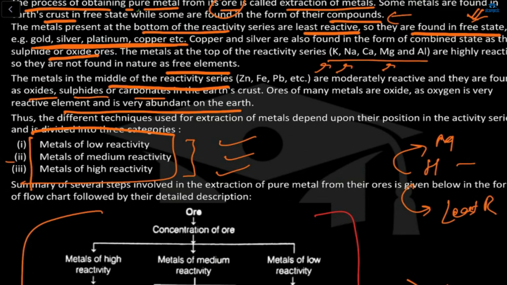That's called electrolysis. It's electrolysis of molten ore.